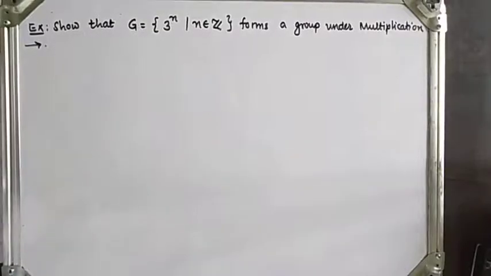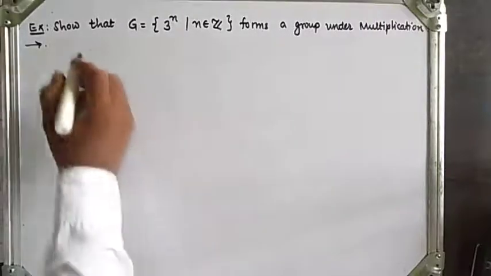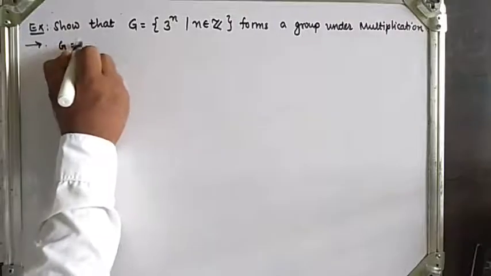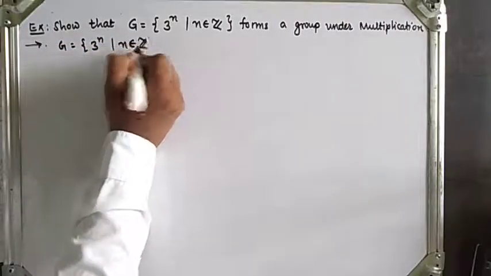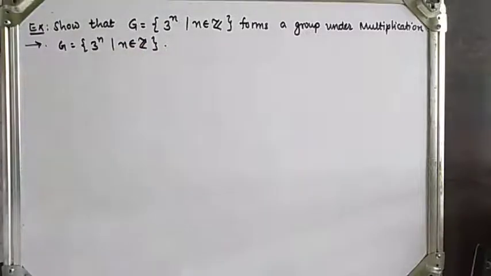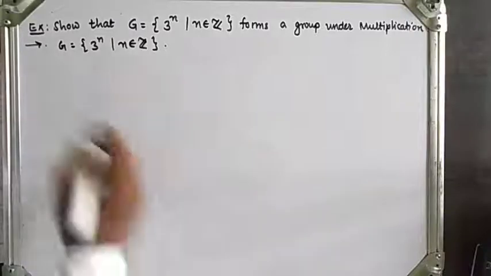Here G is equal to 3 raised to n such that n belongs to the set of integers, and it forms a group under multiplication. So we will prove this. To show G forms a group, first we will see the closure property.